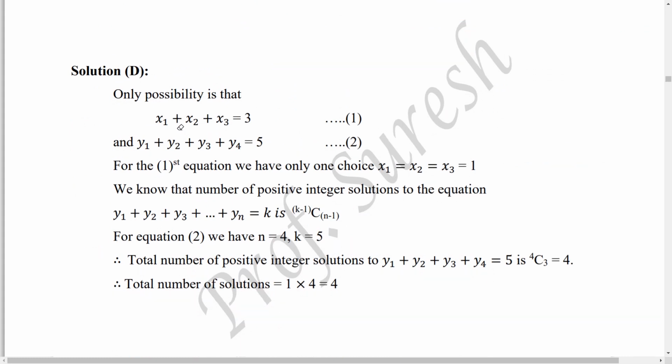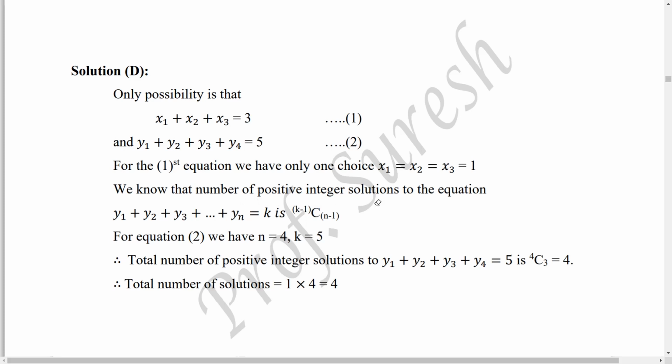Okay, so x1 plus x2 plus x3 must be 3, and y1 plus y2 plus y3 plus y4 must be 5. For the first equation we have only one choice, that is all the elements are 1, there is no other choice. We cannot put a negative value, that is important. So 1, 1, 1 is the only possibility.